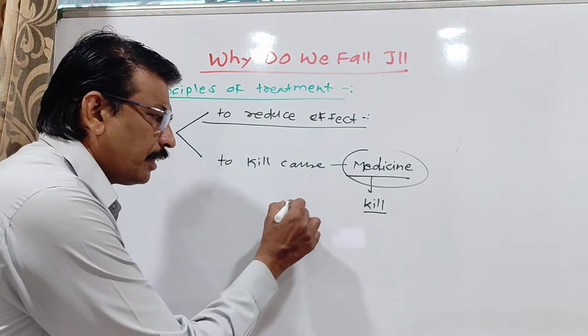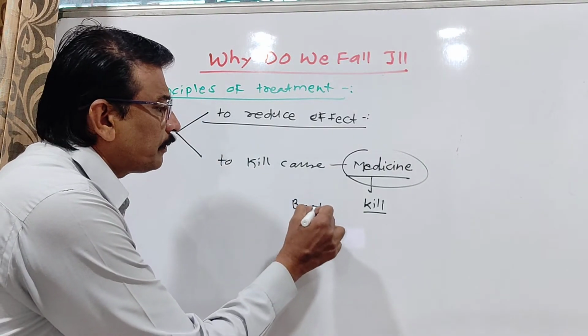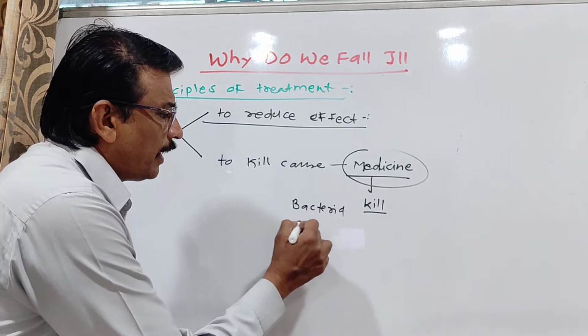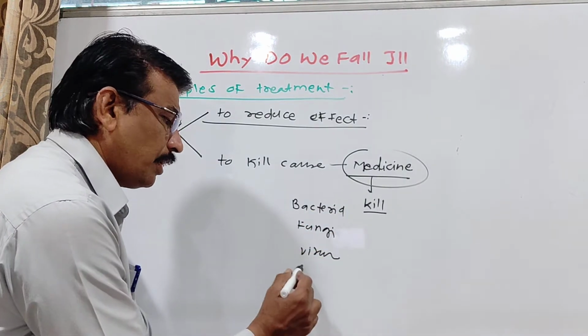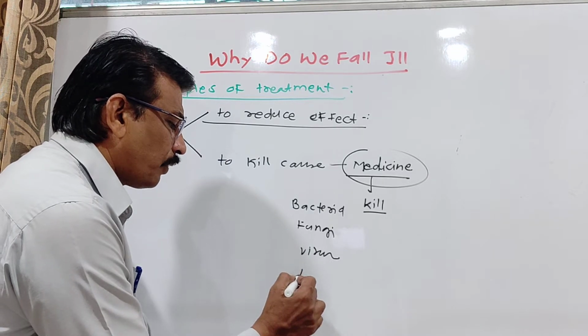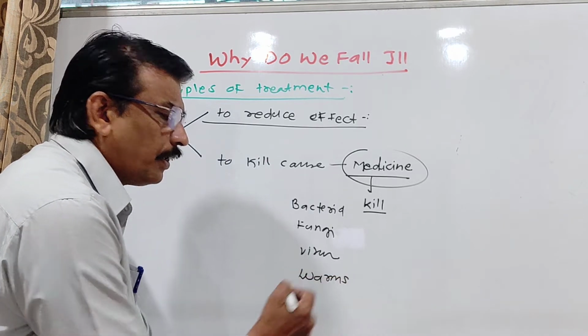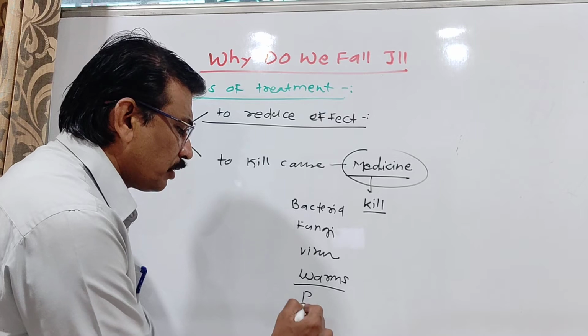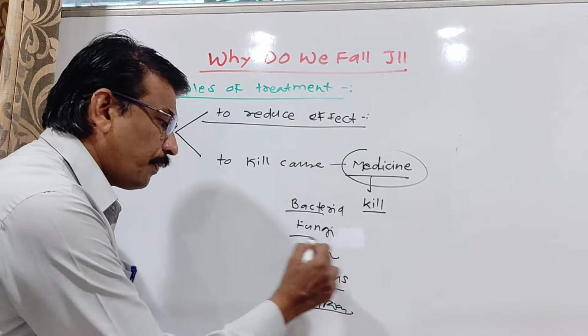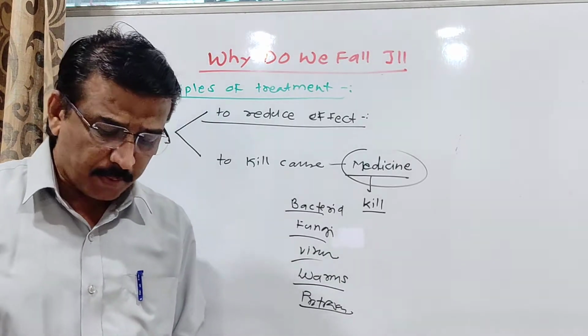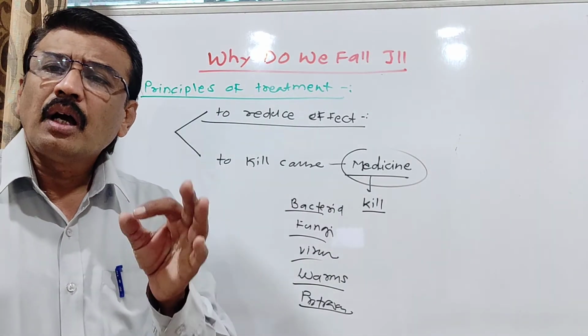We already know that bacteria are pathogens, fungi are pathogens, viruses are pathogens, and even worms are pathogens, or there are some protozoans. Now these five causal organisms are specific.